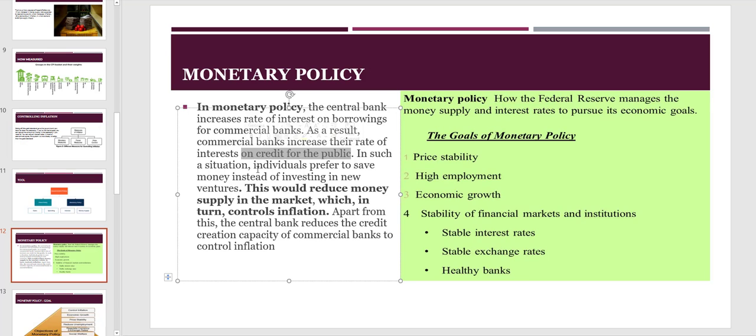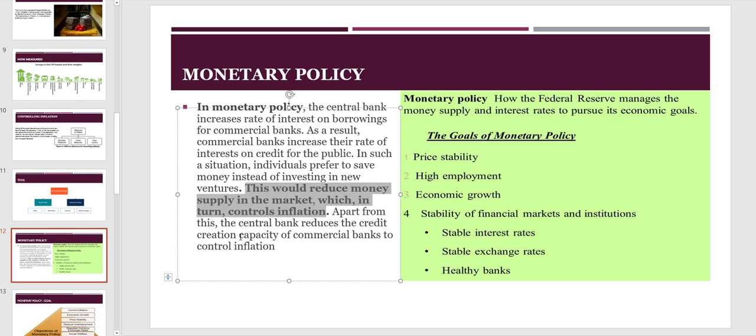In such a situation, individuals prefer to save money instead of investing. As soon as people are saving money, we have another issue, which I gave you with Japan. This would reduce money supply in the market, which in turn controls inflation. So this is the monetary way.